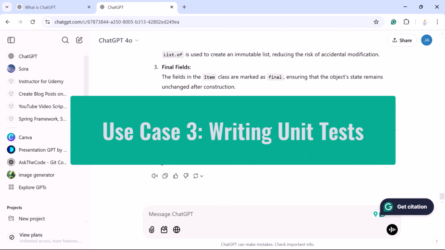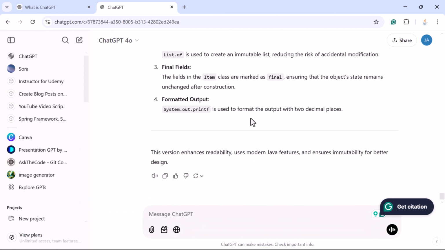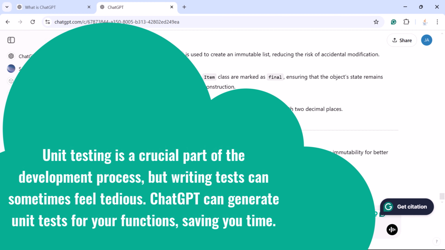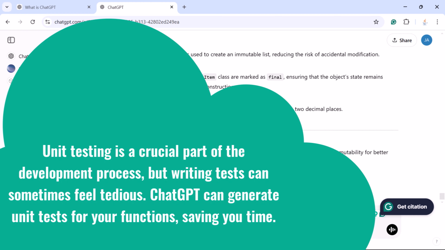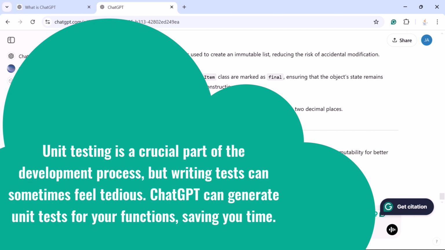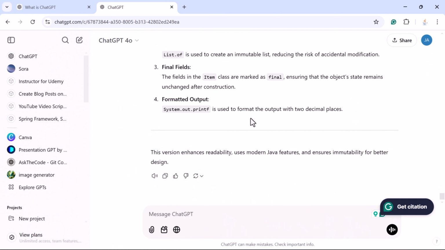Let us take a look at use case 3, writing unit tests. Unit testing is a crucial part of the development process, but writing unit tests can sometimes feel tedious. So ChatGPT can generate unit tests for your functions, saving your time. Let us see how we can use ChatGPT to generate the unit tests.